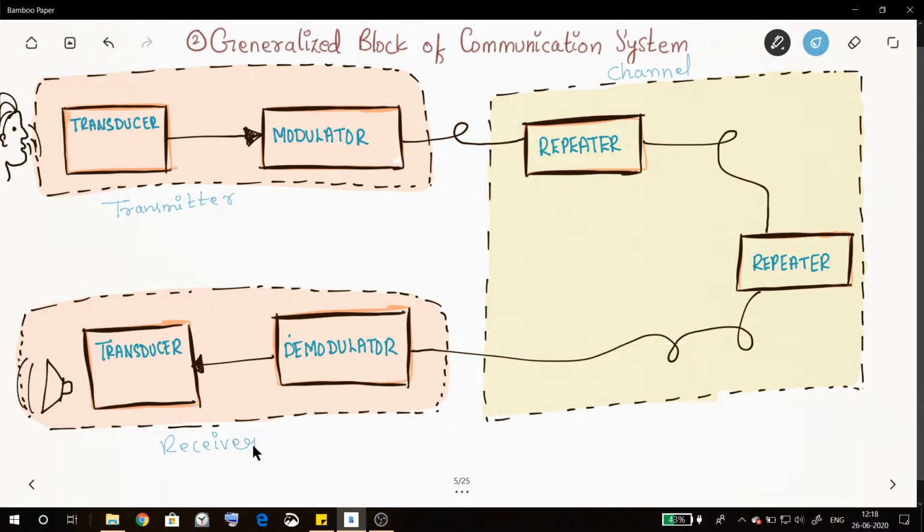So the main three parts are transmitter, channel, receiver. Transmitter is the source of information, receiver is the destination of information, and channel is the intermediate that is helpful for carrying the information from transmitter to receiver.